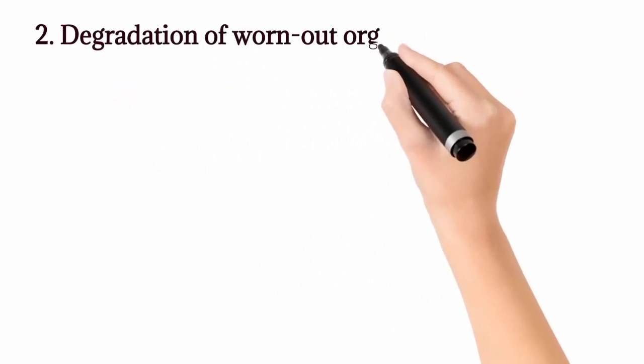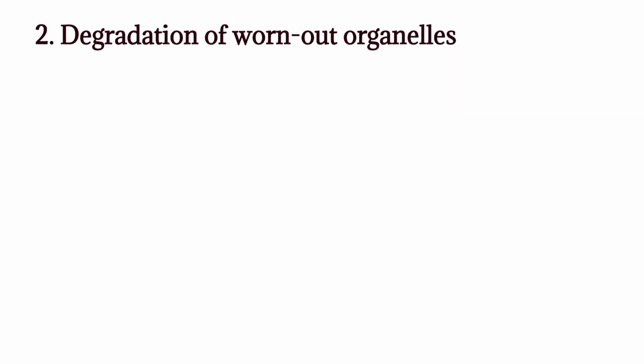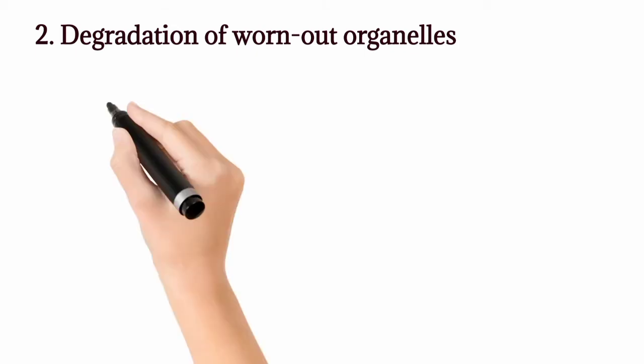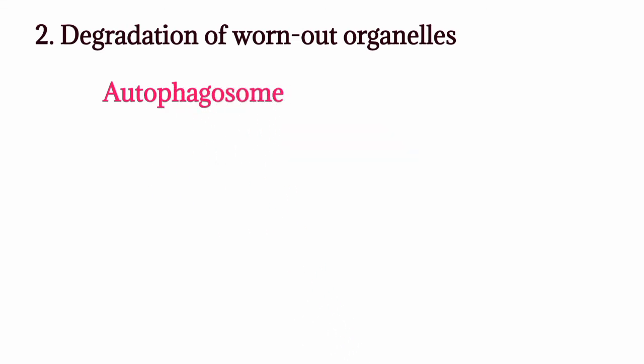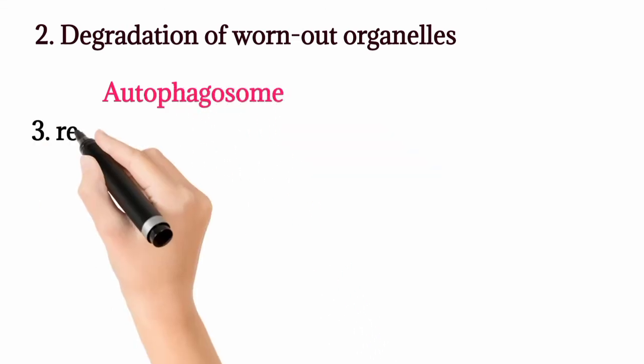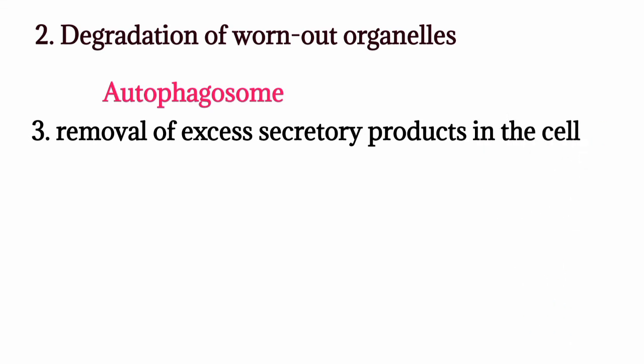Second function is degradation of worn-out organelles. As I told you while explaining the functions of the endoplasmic reticulum, it degrades the worn-out organelle and forms autophagosomes that are digested by lysosomes. Lysosome removes the excess secretory products in the cell.